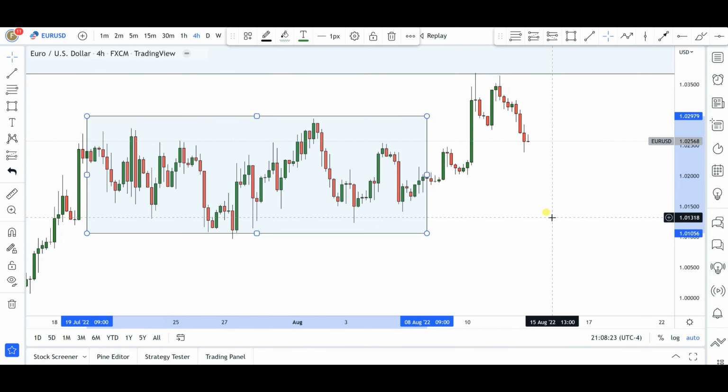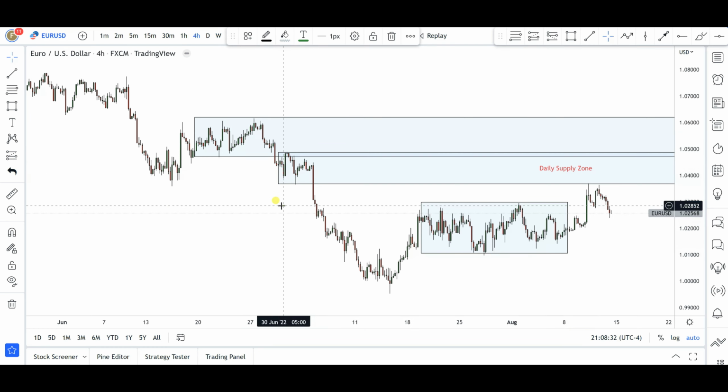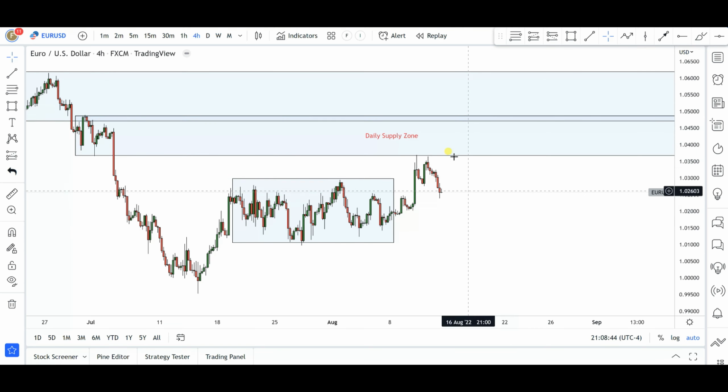Now, personally, what do I see in this particular currency pair? Well, here in the 4 hours time frame, obviously we do have the weekly supply zone up here, we have the daily supply zone up here, and you can see that we do have an overlap of the weekly and daily supply zone right around that 1.0500 area, let's say 1.0475 level. So personally, I think the markets might still give us maybe one more quick push to the upside.